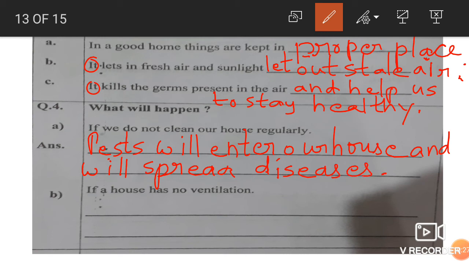Diseases. Okay. Next, if a house has no ventilation, then what will happen? If a house has no ventilation, it will not get fresh air.